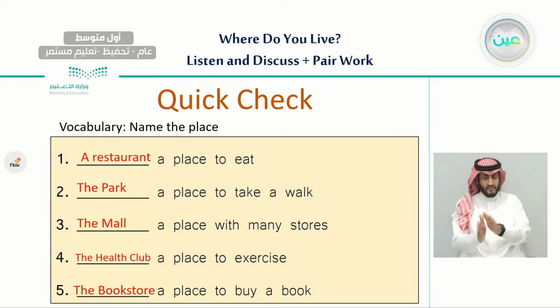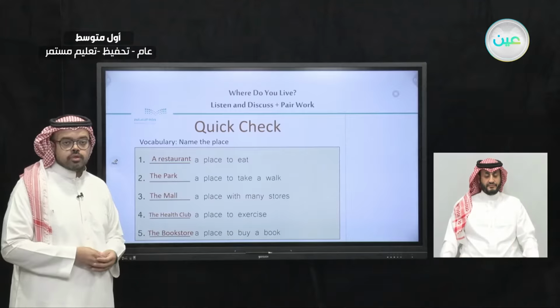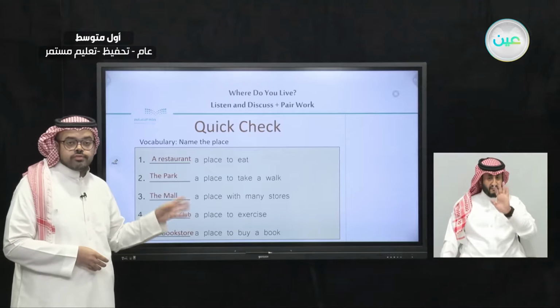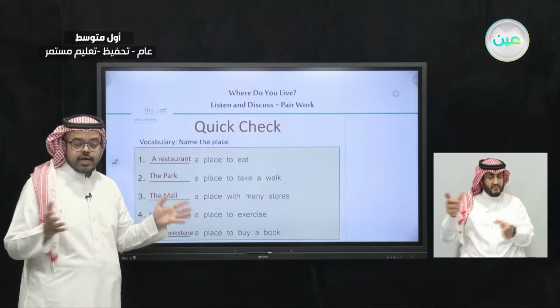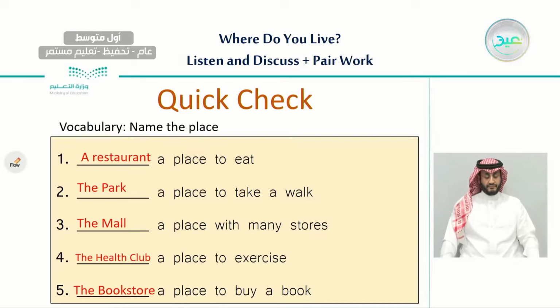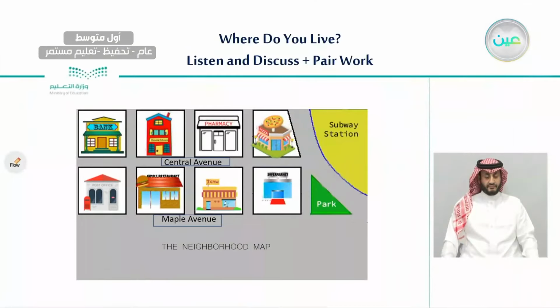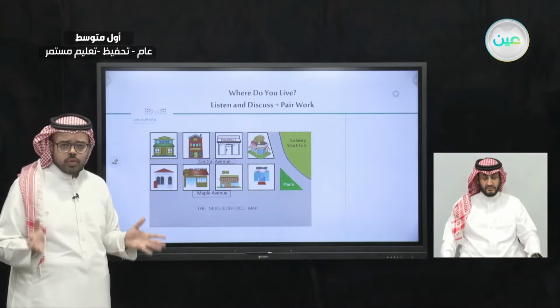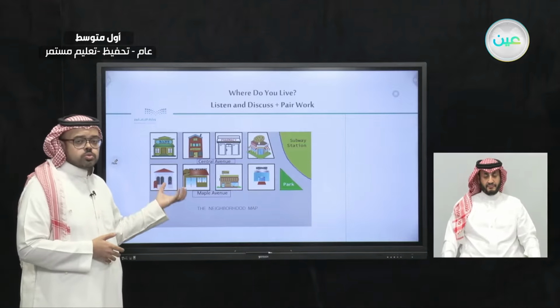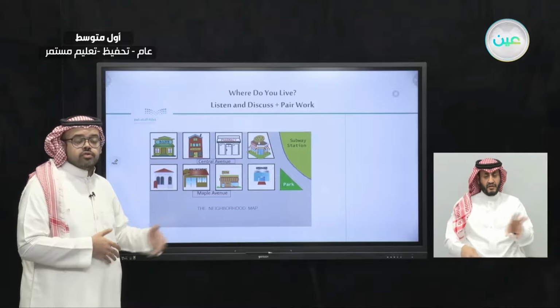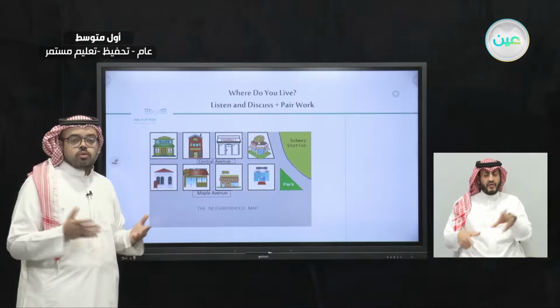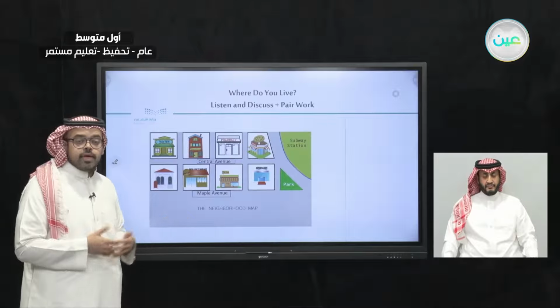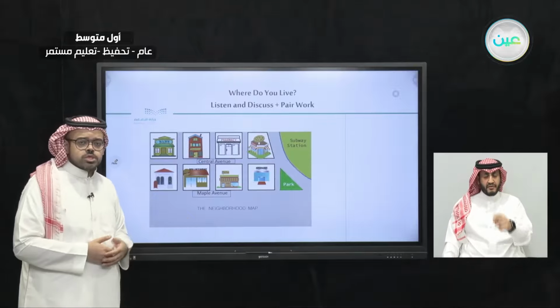It's a place where you go and buy and sometimes read a book. So these are 5 different places we have learned today. Now, I want you to have a deep look at this neighborhood map. If you can see this map, it's a very simple one, okay? And usually we have a similar idea for each neighborhood. So let's write what is written on this map, and then we will have a couple of questions about this one.